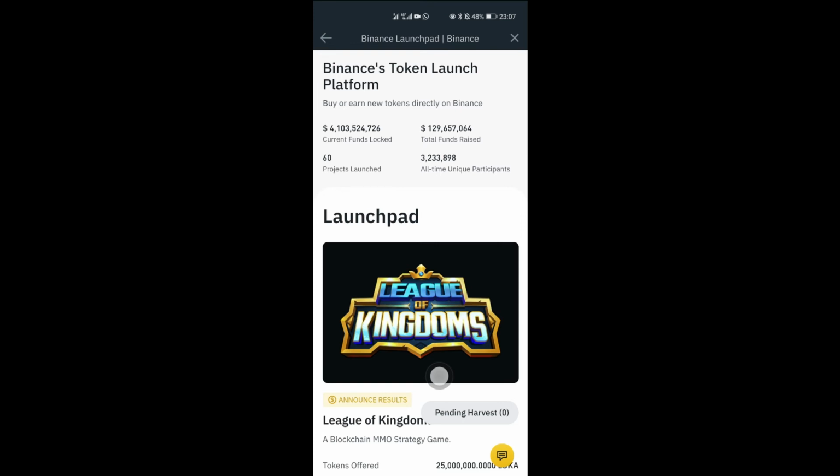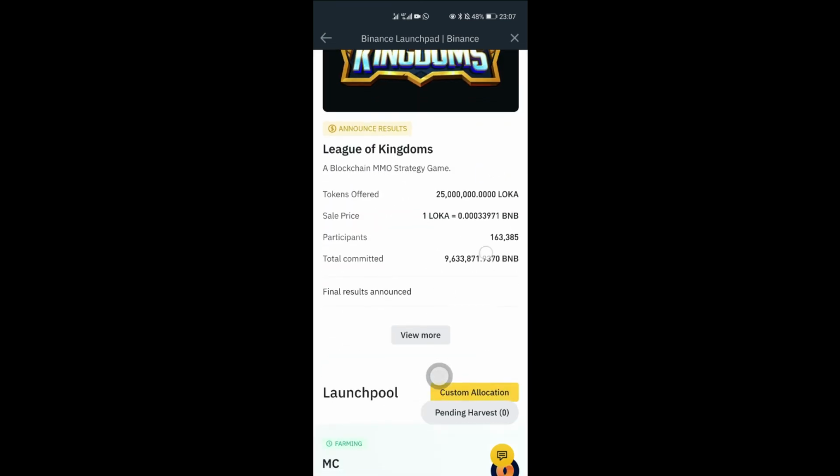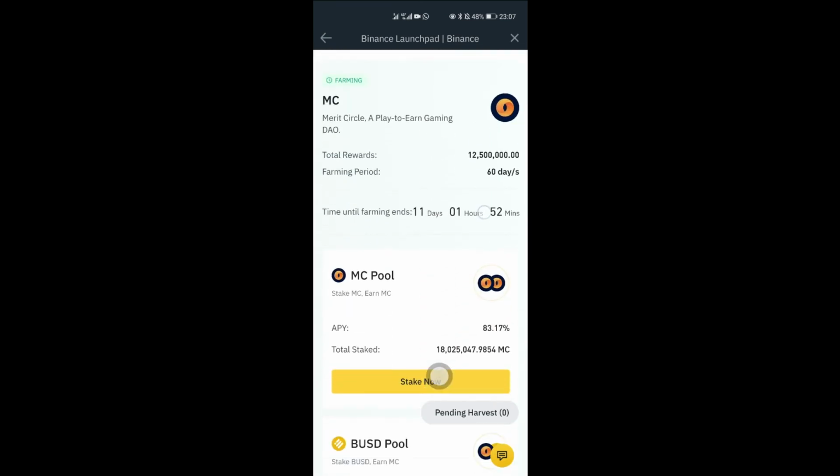You get rewarded with new coins by staking eligible coins for a particular Launchpad. You get to earn more coins.